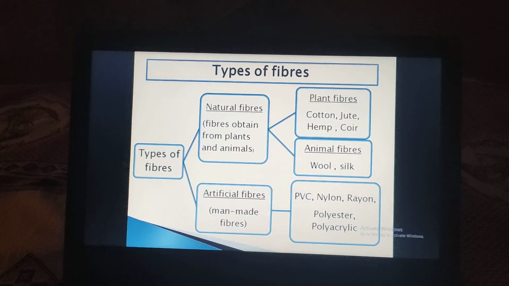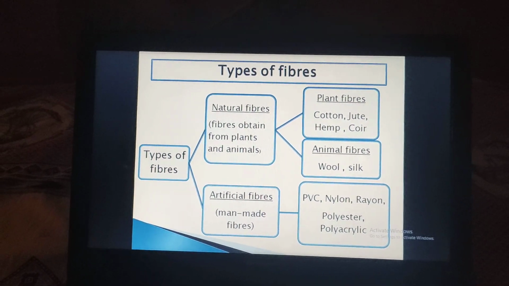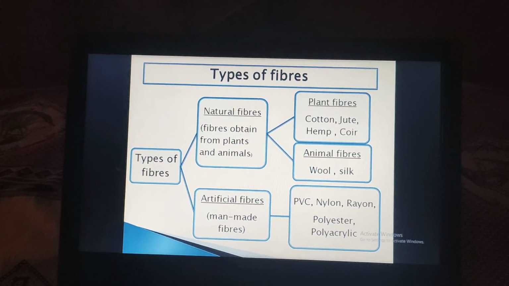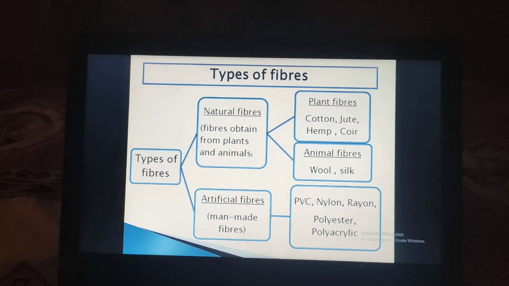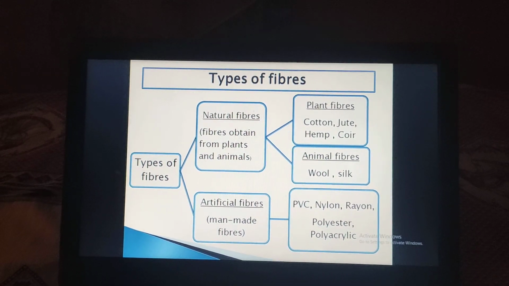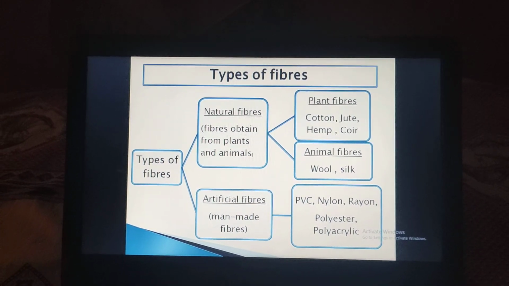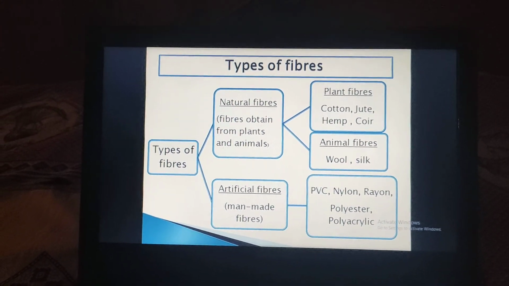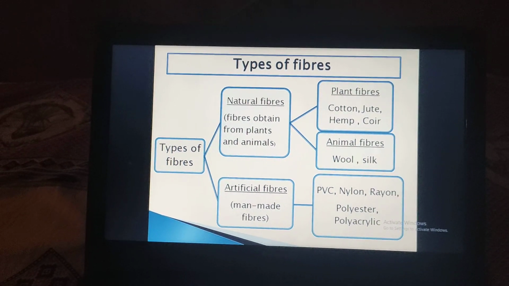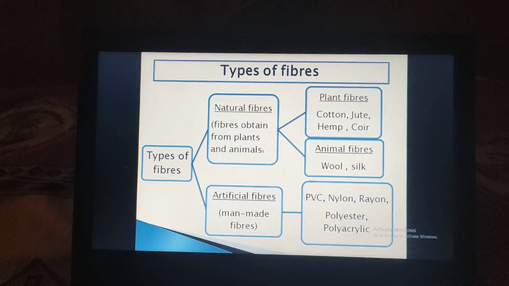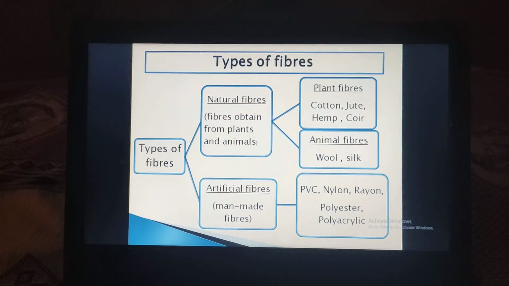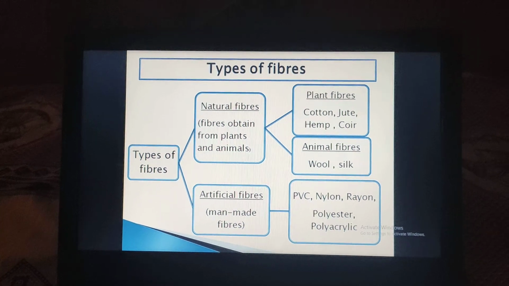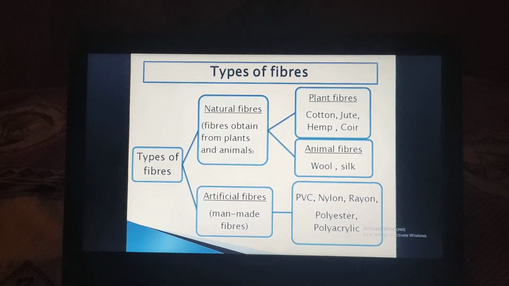Animal fibers are obtained from the animals. How? The answer is very simple. Some animals have a very thick coat of hair on their body. That is known as fleece. For example rabbit, camel, goat, then sheep, yak, etc. So that kind of fleece we obtain from the animals, and from that we can make woolen clothes. So in this way wool is considered an animal fiber.